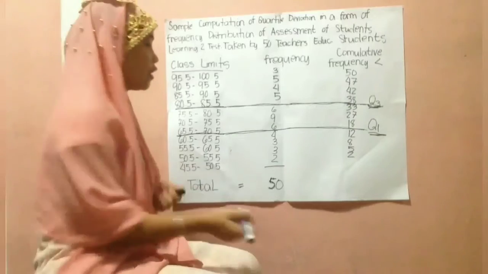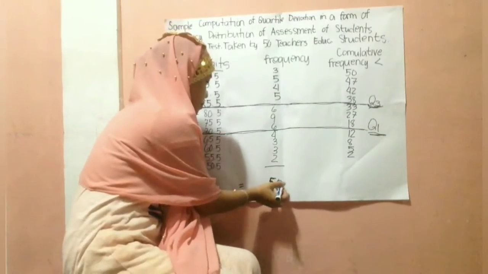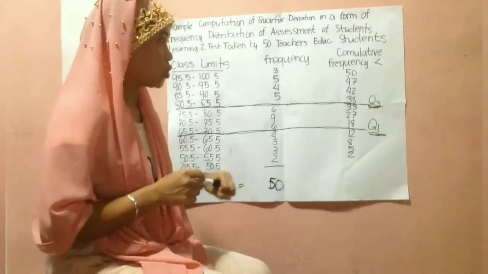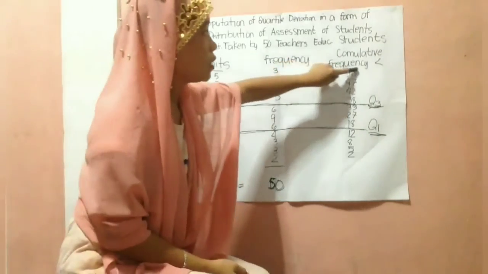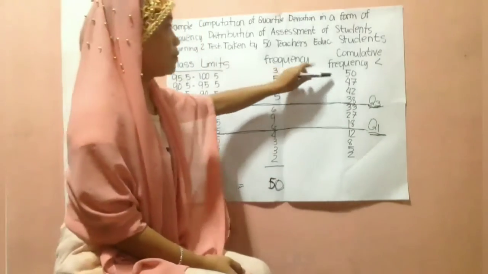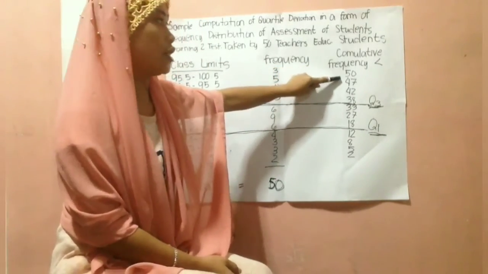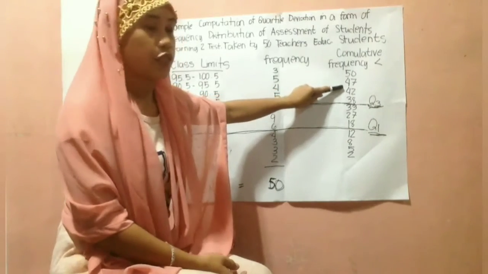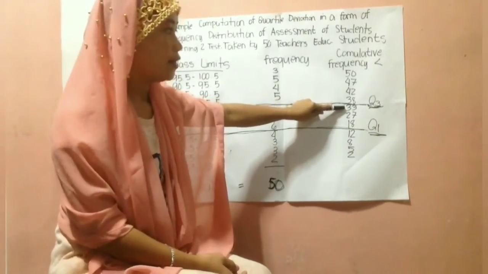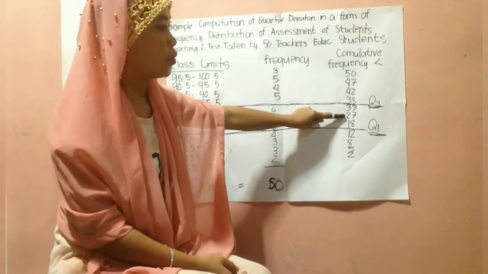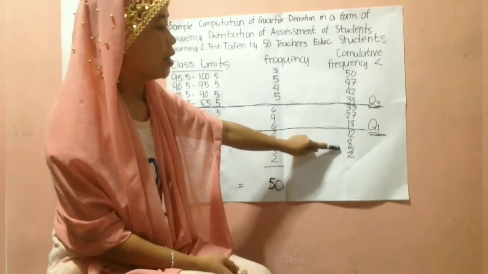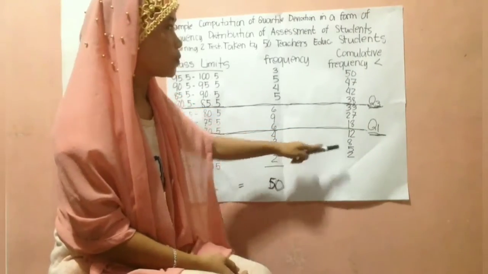Now the cumulative frequency lesser than goes from highest to lowest: 50, followed by 47, then 42, 38, 33, 27, 18, 12, 8, 5, and the last is 2.